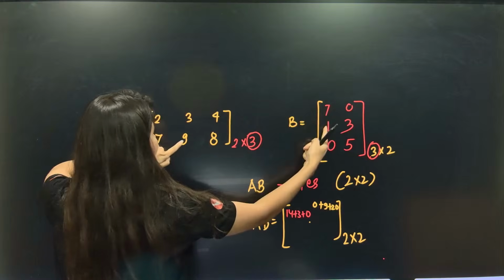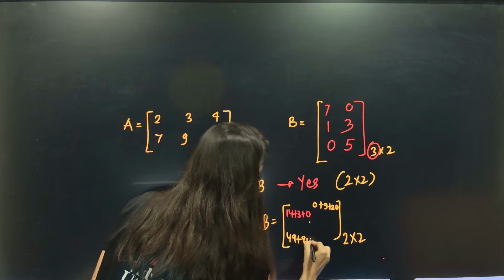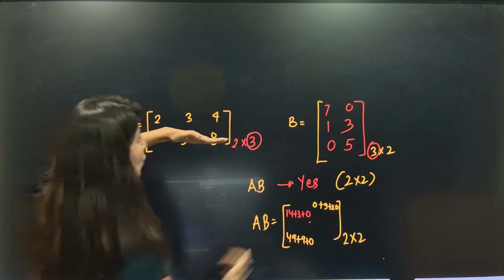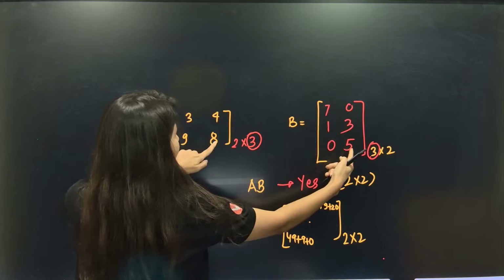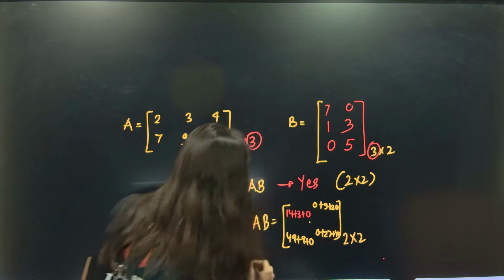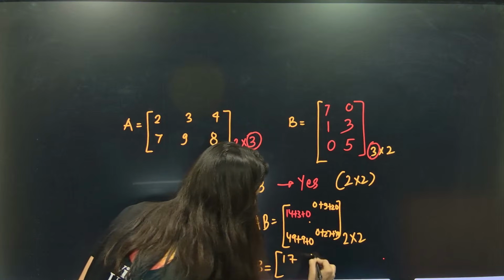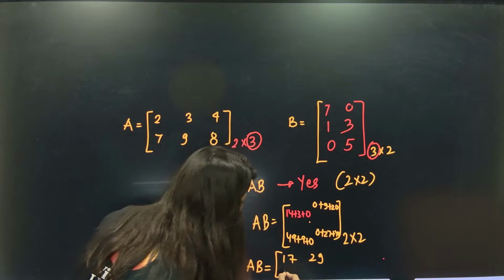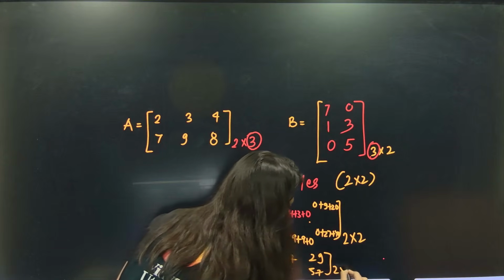7 7s are 49 plus 9 plus 0. So 49 plus 9 plus 0. And now the last, row 2, column 2. So this is 0, 27, 40. So 0 plus 27 plus 40. So AB is nothing but 17, 29 and 58, and you have 57, 2 crossed.